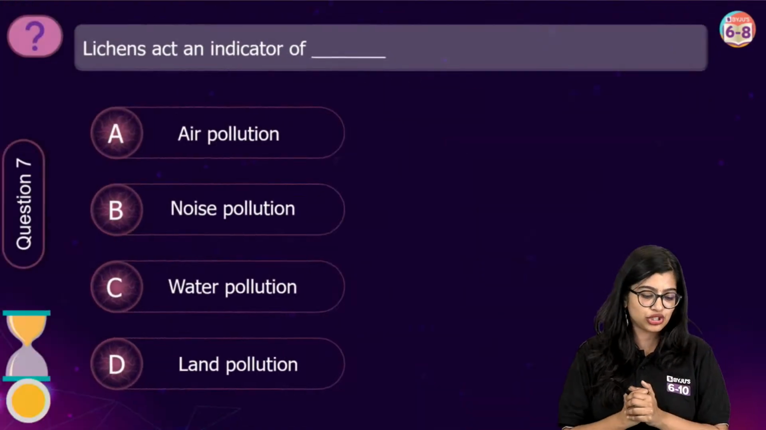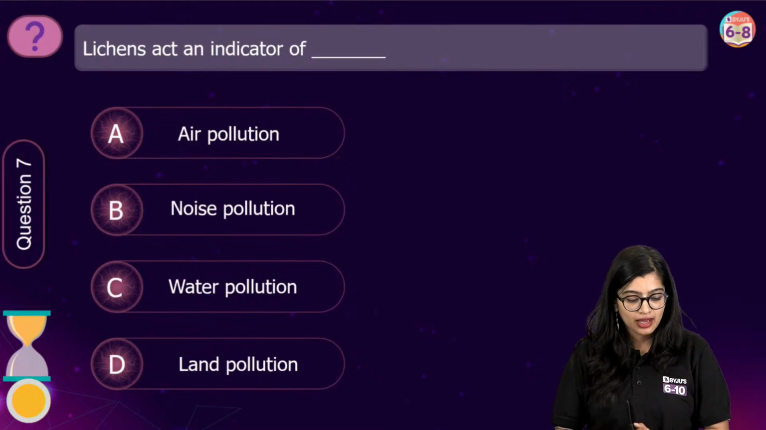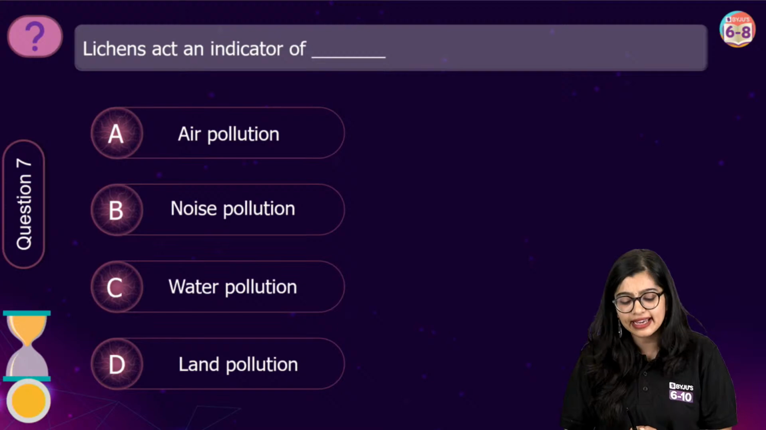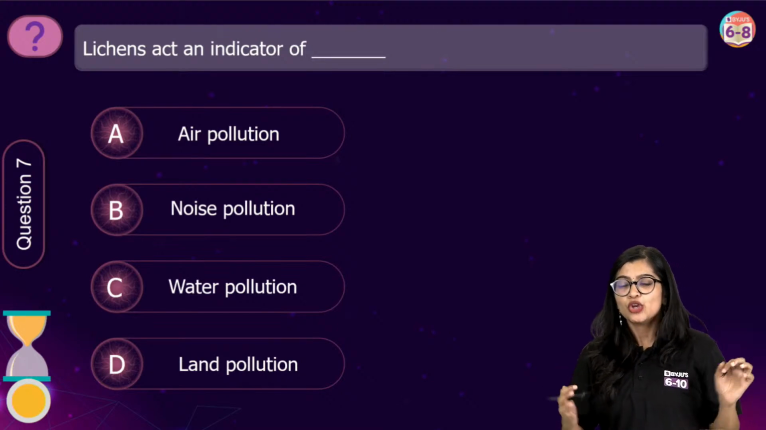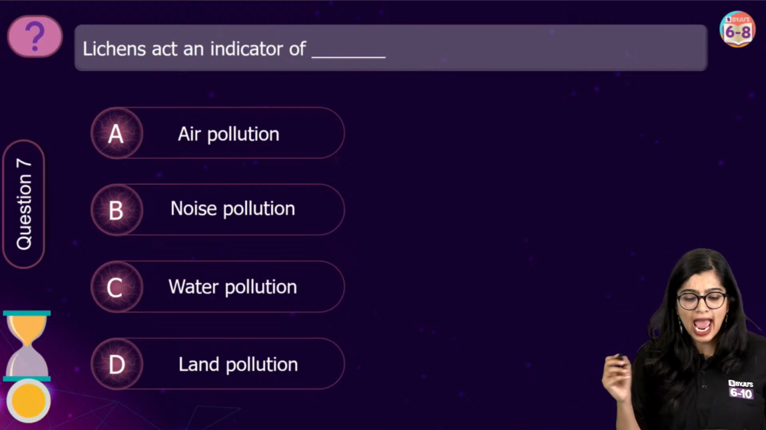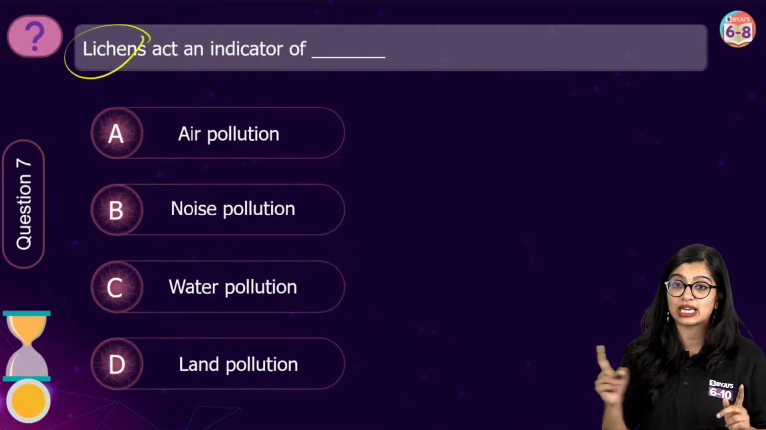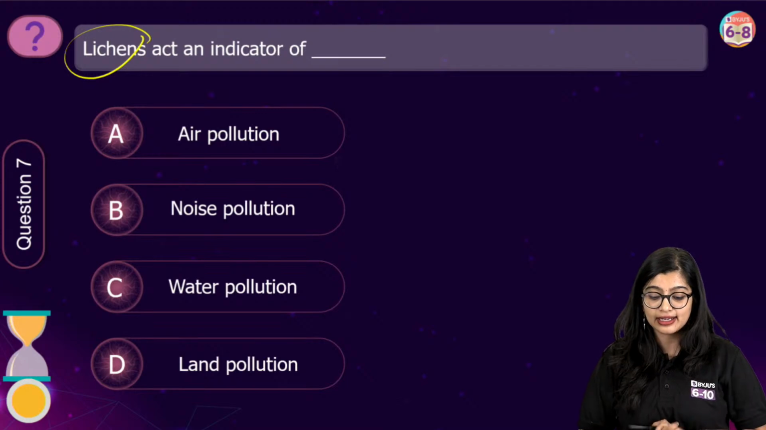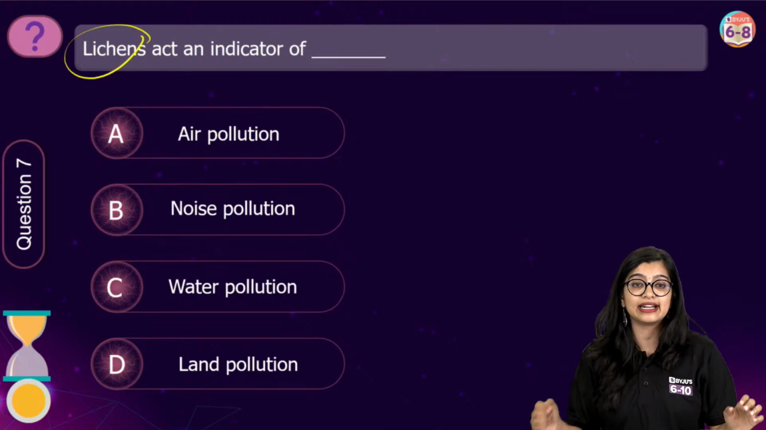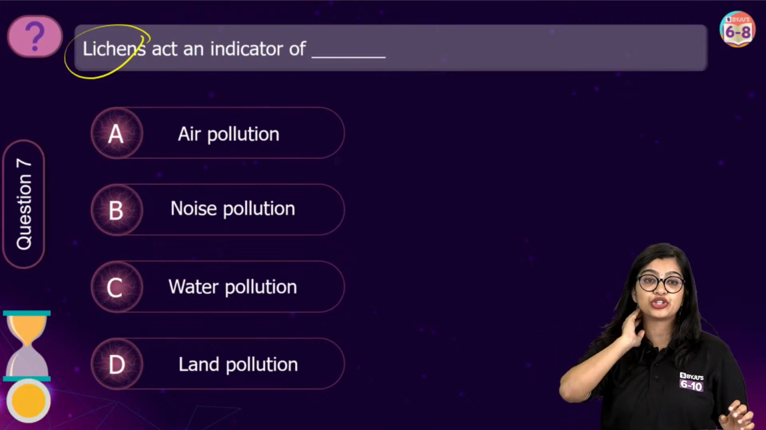Now last question, which is easy. Lichens that are there, they act as an indicator of what? So far we've been looking at photosynthesis and autotrophic mode of nutrition, and now we have moved on to talking about lichens, right? Is it an indicator of air pollution? Is it an indicator of noise pollution? Is it an indicator of water pollution? Yes?